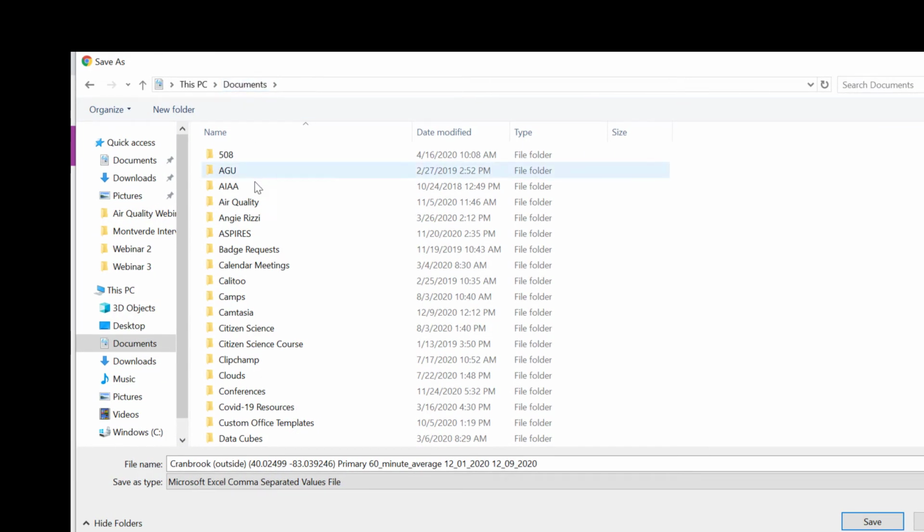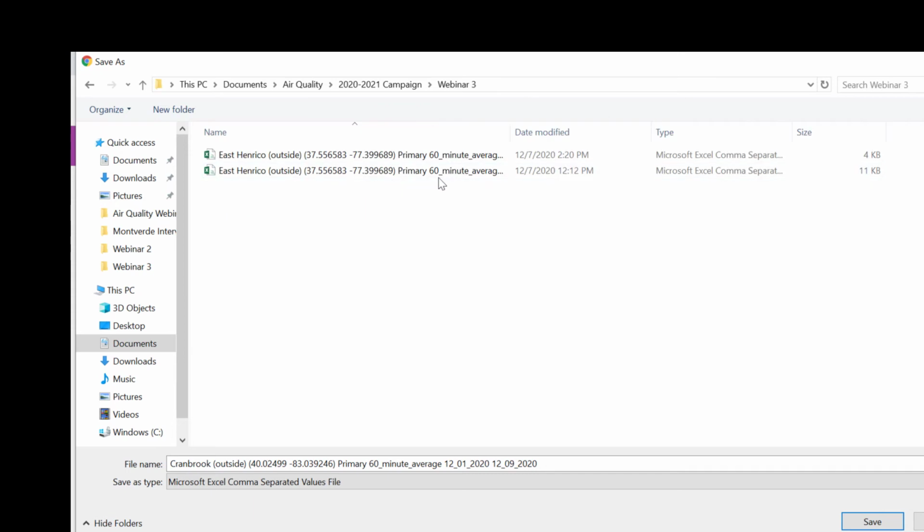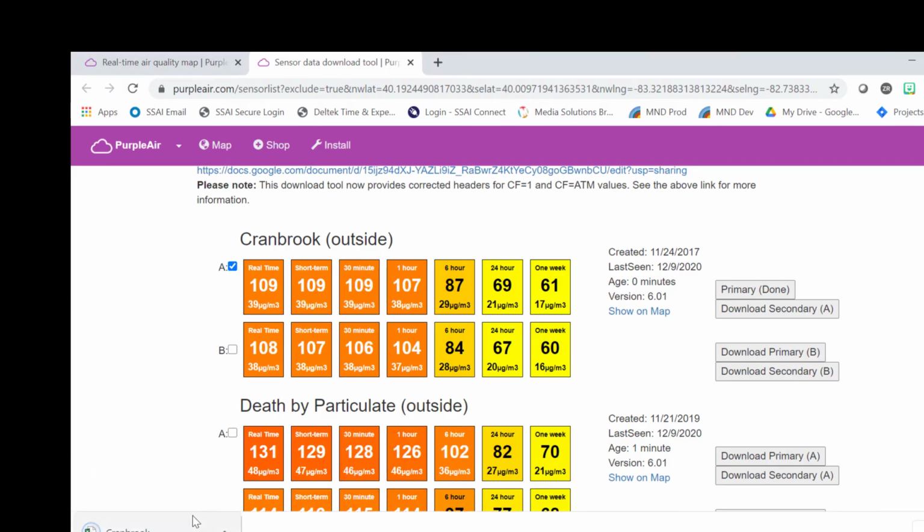So these data will come up and you can save them on your computer, and we'll talk about how to process those data in a little bit. So that's what you need to do in order to download the data from Purple Air.